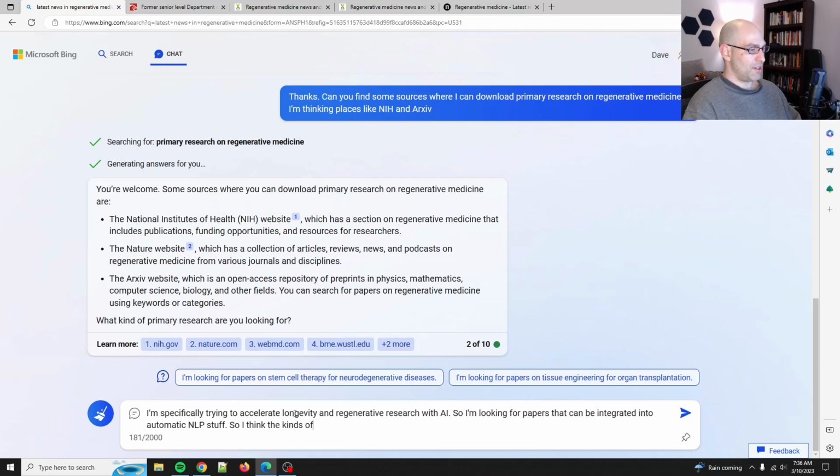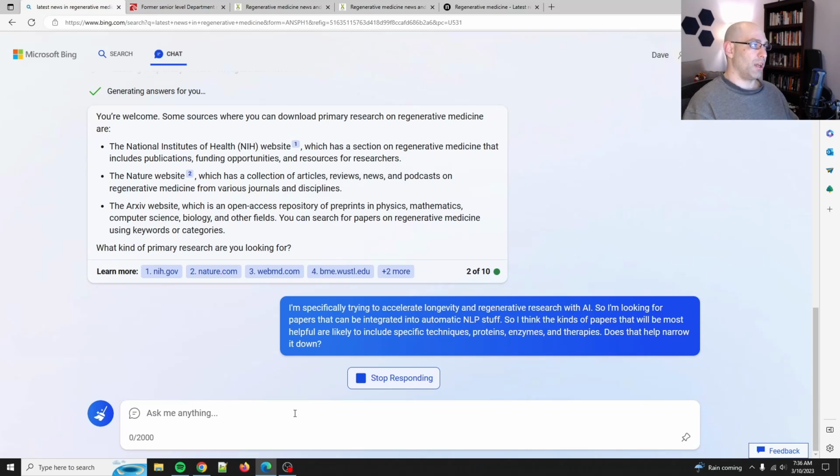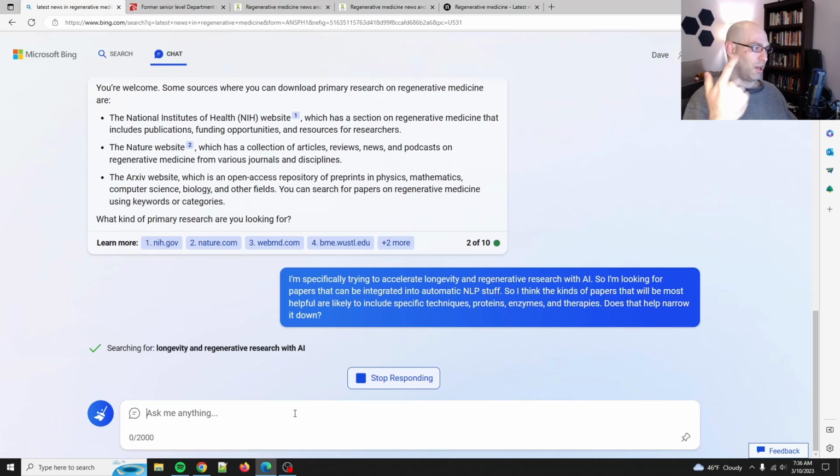I think the kinds of papers that will be most helpful are likely to include specific techniques, proteins, enzymes, and therapies. Let's see. Does that help narrow it down? All right, so if I tell Bing what I'm doing, hopefully it'll have a better understanding of what I'm trying to achieve and then give me a little bit more specific stuff.